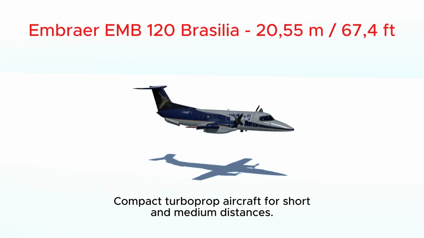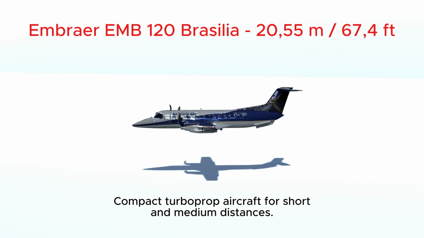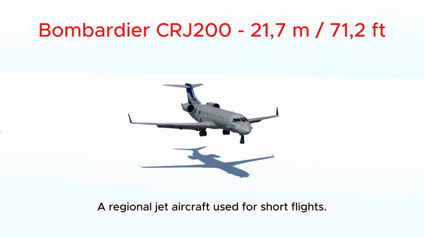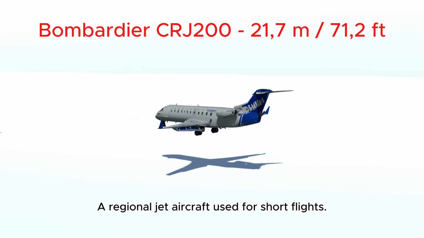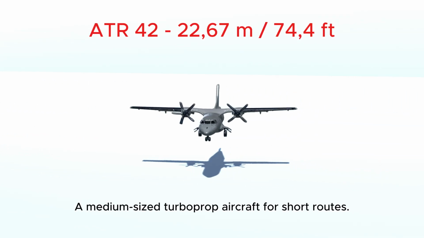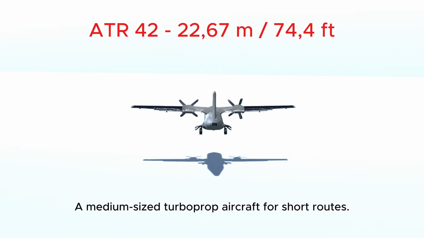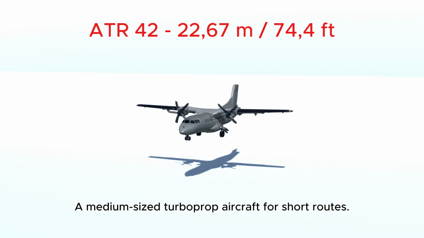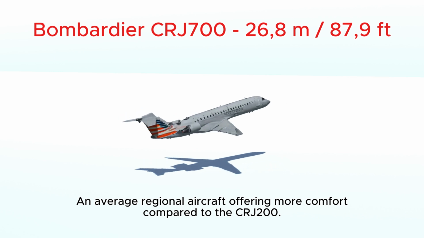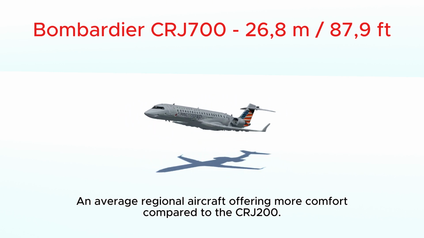Compact turboprop aircraft for short and medium distances. A regional jet aircraft used for short flights. A medium-sized turboprop aircraft for short routes. An average regional aircraft offering more comfort compared to the CRJ-200.